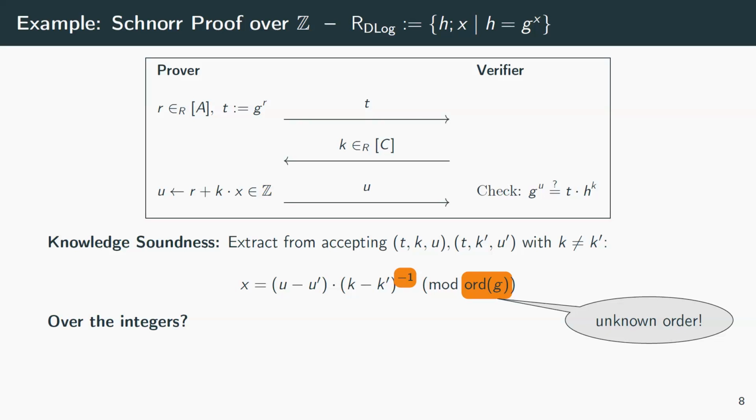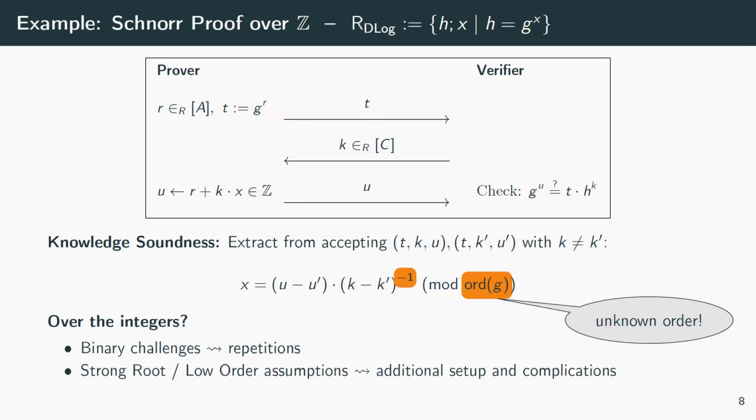What could we do? So one solution is binary challenges. Division by 1 and -1 is kind of trivial. So that's good, but we have to repeat the protocol to get proper soundness. Other option, rely on some computationally hard problems and prove that either this division works over the integers, or we can solve some hard problem with a prover that prevents us from doing so. But the strong root and low order assumptions that have been used in the past made things a bit more complicated and also required some additional setup, which we would like to avoid.